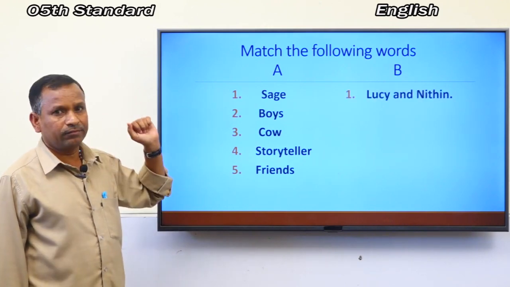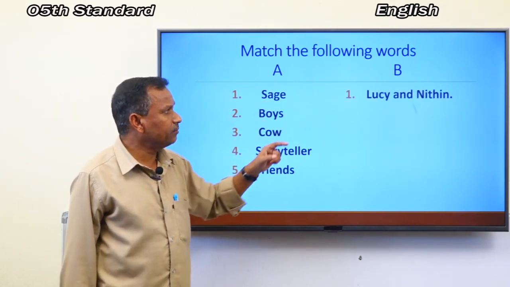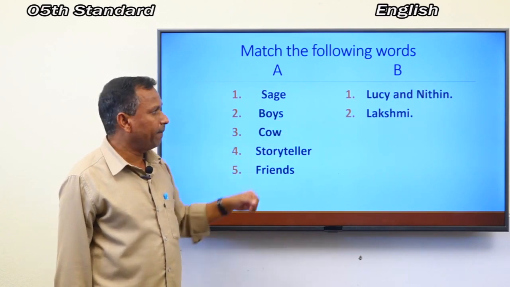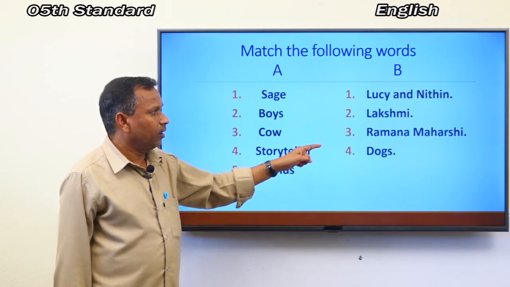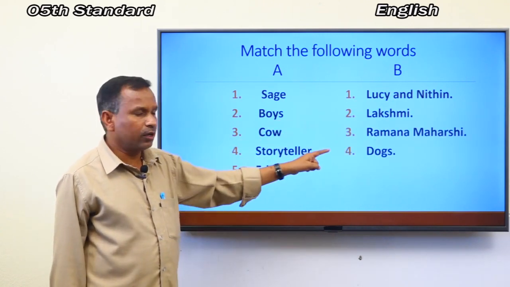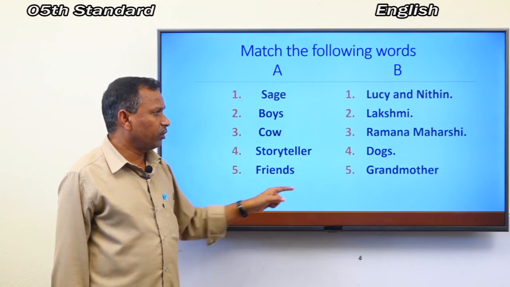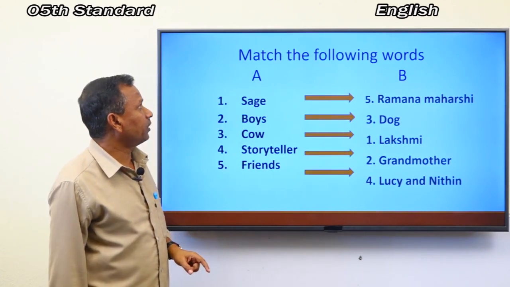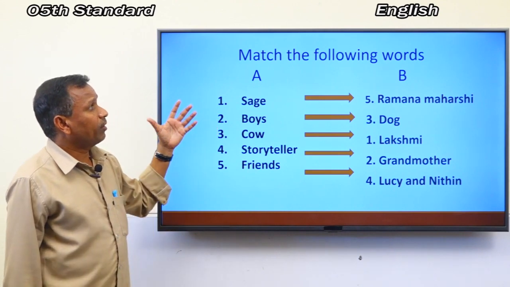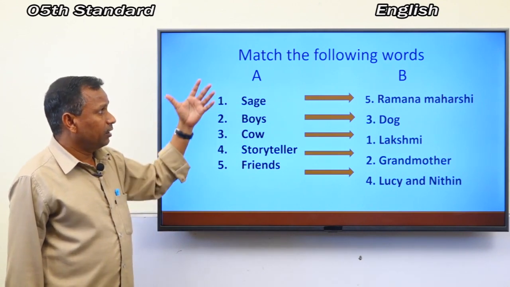In Column B, Lucy and Nitin, Lakshmi, Ramana Maharshi, fourth one dogs, fifth one grandmother. We have to match the following words.